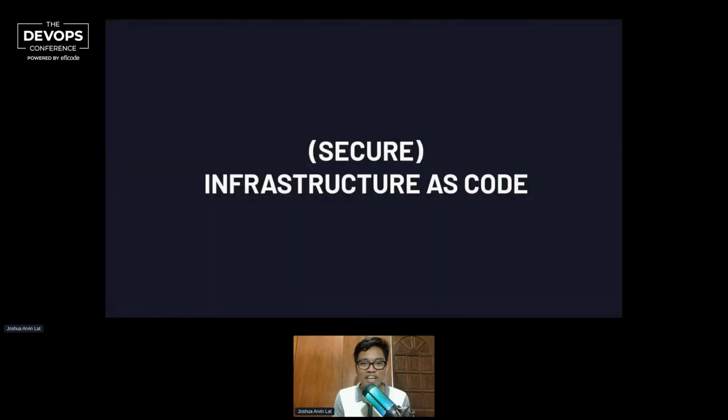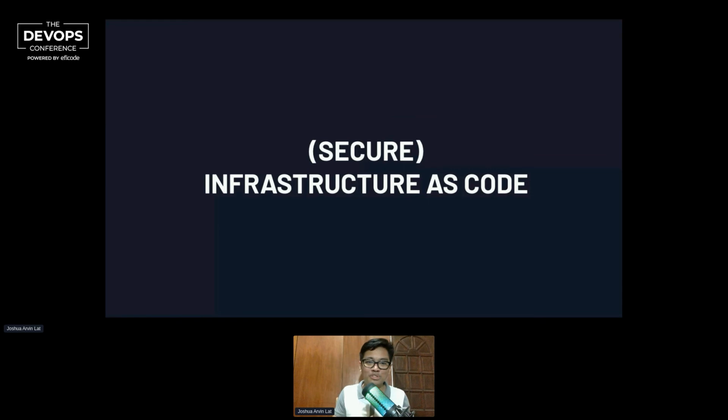The next one is secure infrastructure as code. Again, this one is much harder to implement. But what is this in the first place? Whenever we're trying to deploy staging and production environments, and maybe even pre-prod environments, usually we try to do things manually. But as the systems become more complex, as we deal with more distributed resources, sometimes it gets trickier to make sure that our staging and production environments are in sync.